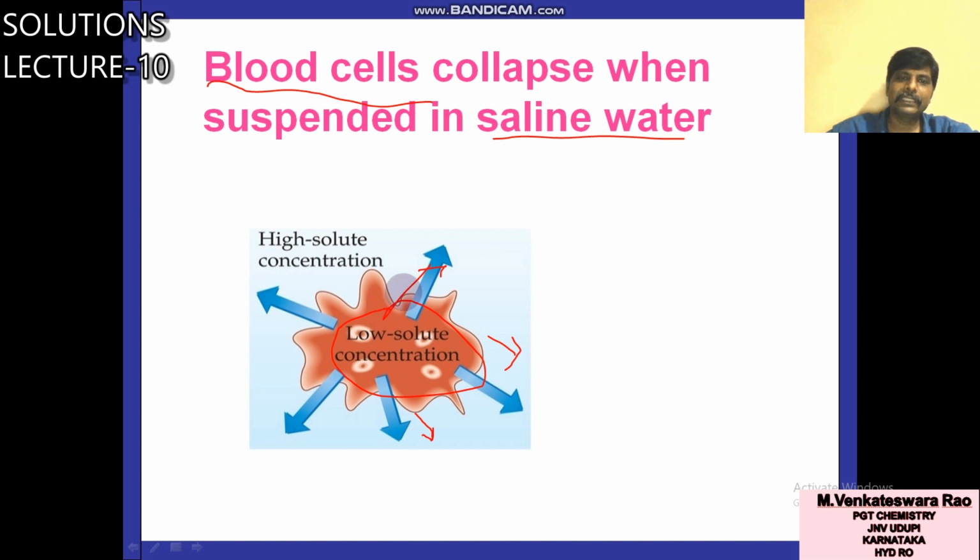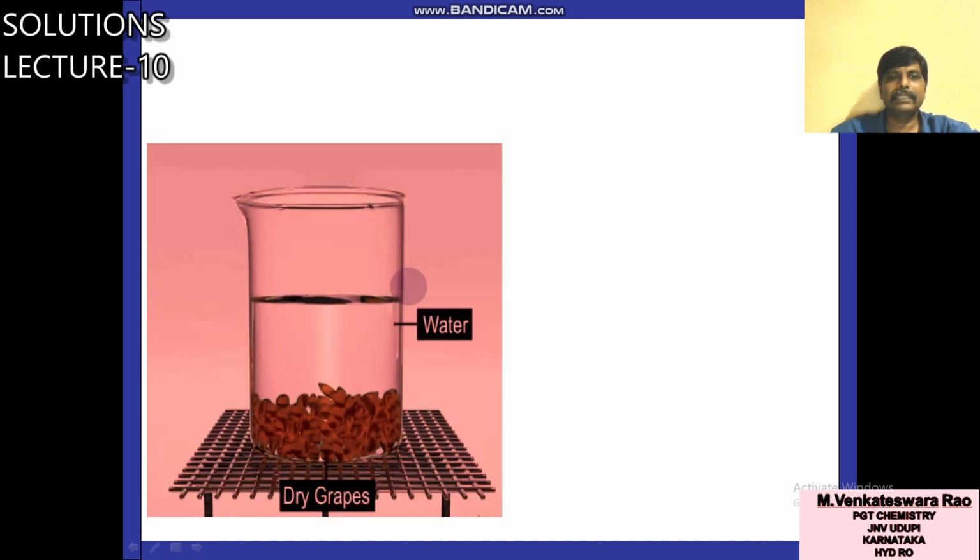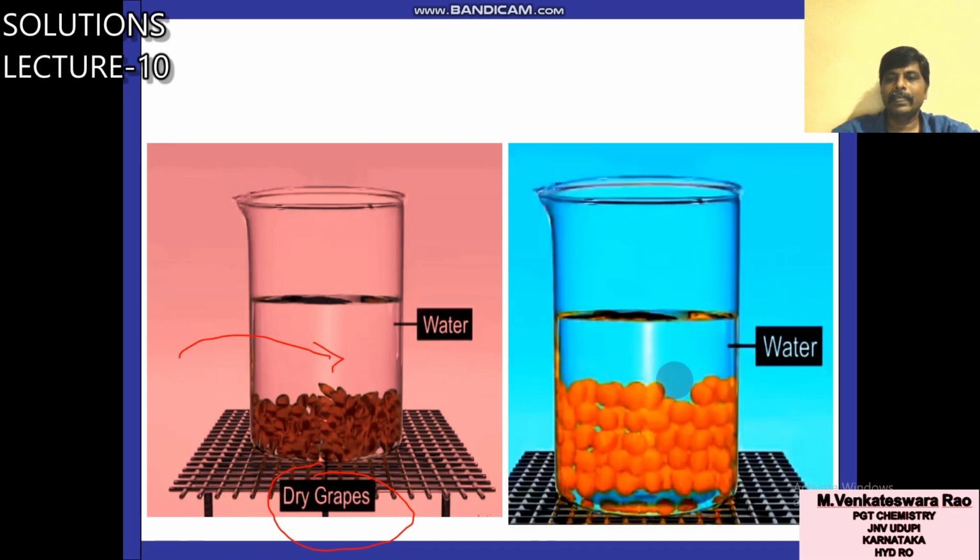Next, the fourth example, you keep some dry grapes in water. What will happen? Yes, the grapes will regain their original shape.